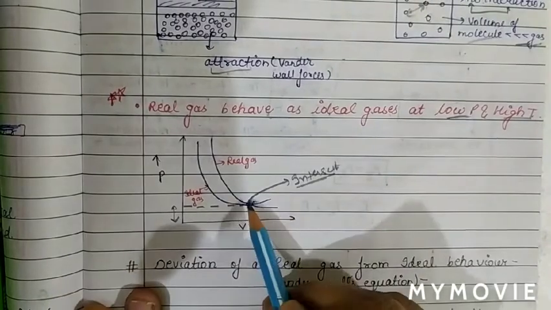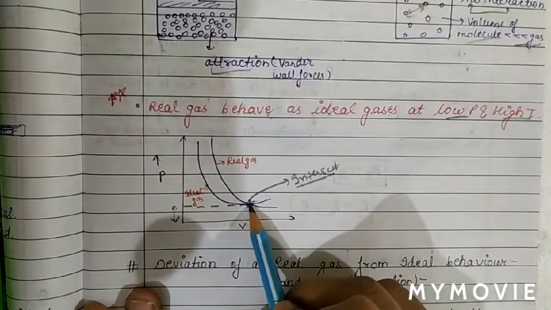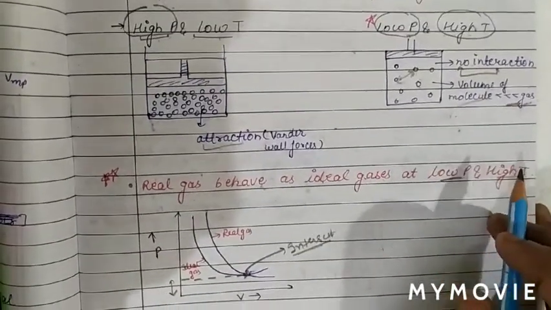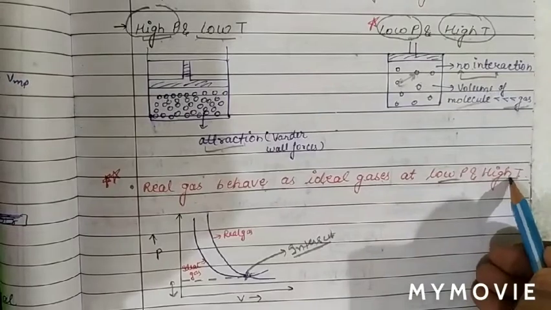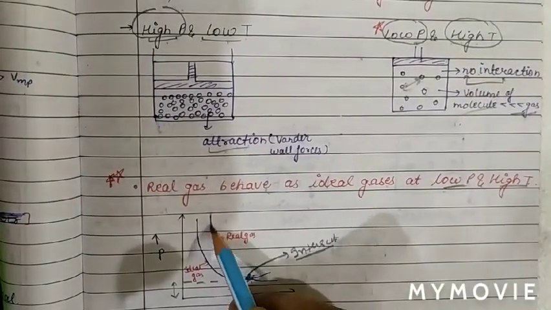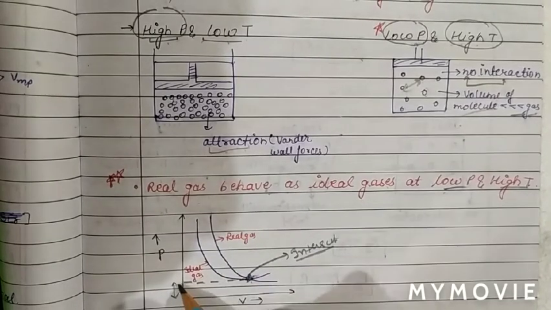Therefore, we can say that real gas and ideal gas behavior is the same at this point, which we have mentioned: real gas becomes ideal gas at low pressure and high temperature. So we can explain this by a graph also. Real gas and ideal gas behavior becomes the same at this point, which is at low pressure.